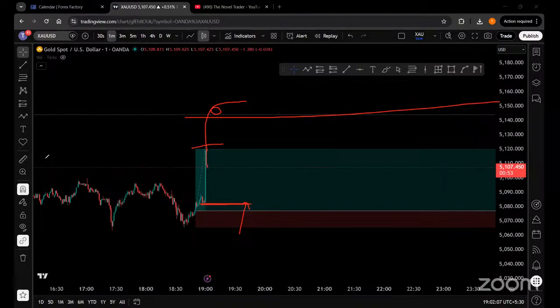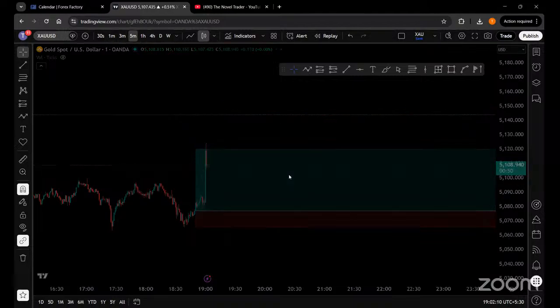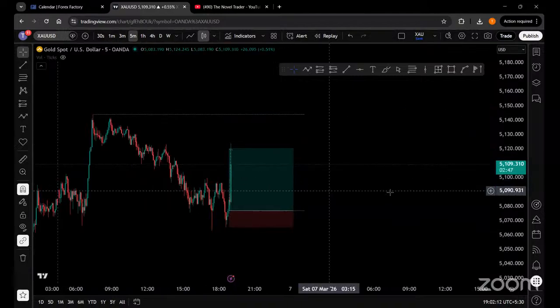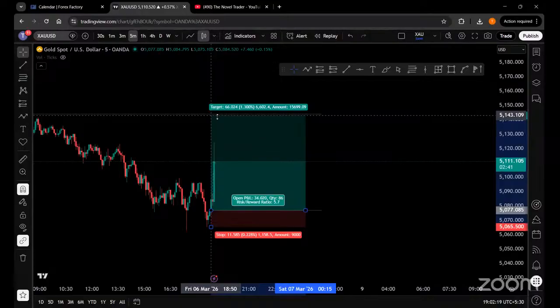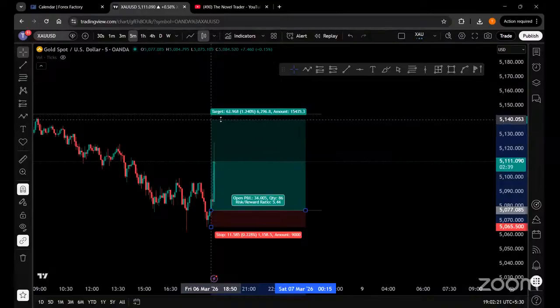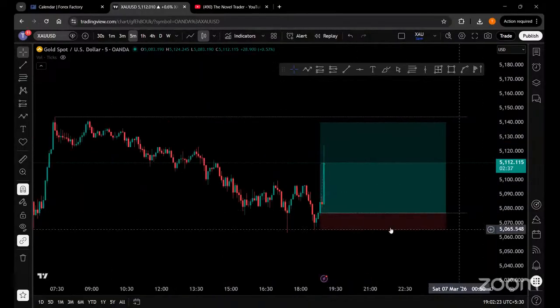Okay, guys, let's see what is going to happen. Let's stay in the momentum for some time, and let's see if the price is going to go above and be able to take out the major level of 5144. So you can actually target till 5140. This is the major target. Let's see how the candle behaves.